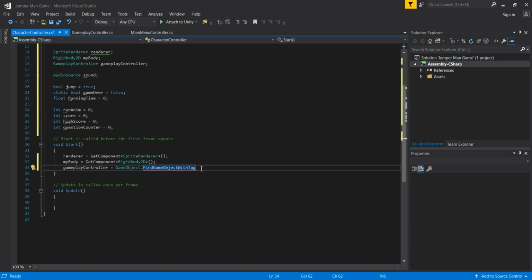So FindGameObjectWithTag, and then we pass the tag that we provided for our gameplay controller game object, and that is simply GameplayController. Then .GetComponent, and in these angular brackets we are going to pass our GameplayController script, so that we can now manipulate this gameplay controller variable like we manipulate it in this script here.